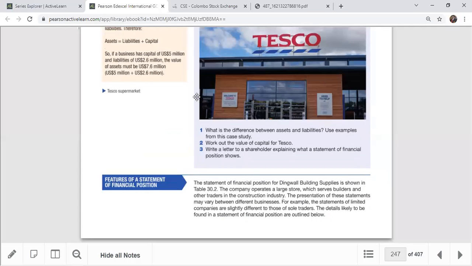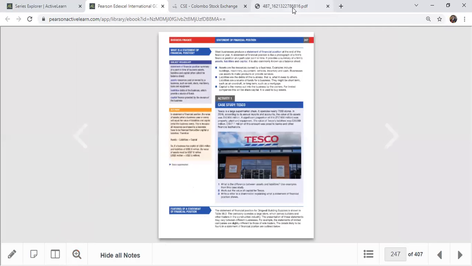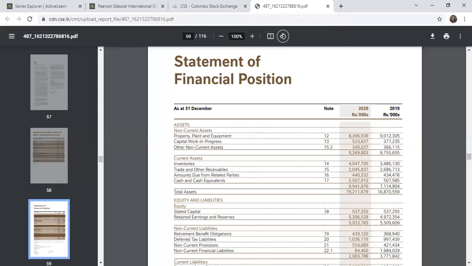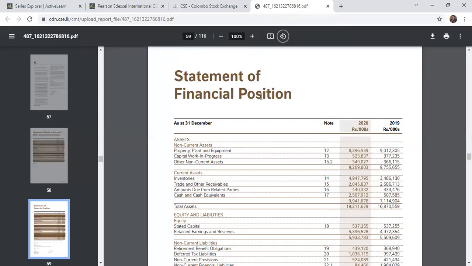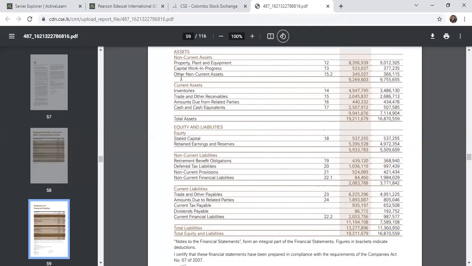So I'll show you the format of the statement of financial position. This is the normal format, and it is internationally recognized. Every organization's statement of financial position is similar to this. It is named statement of financial position as at 31st December or 31st March, with note number and the current year 2020 and the previous year. You start with assets: non-current assets, current assets, total assets, and then equity and liabilities: equity and reserves, non-current liabilities, current liabilities, total liabilities and total equity and liabilities. This is the main format.